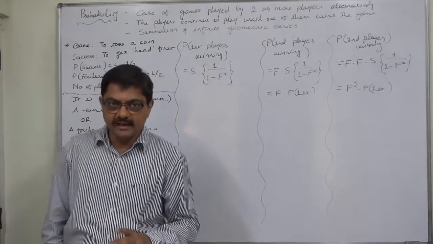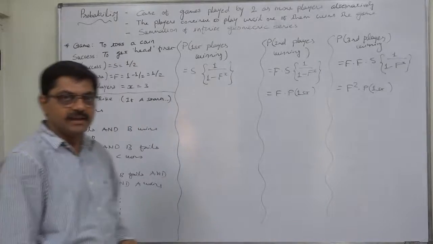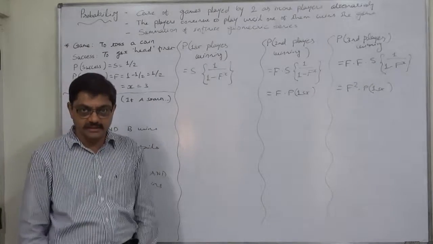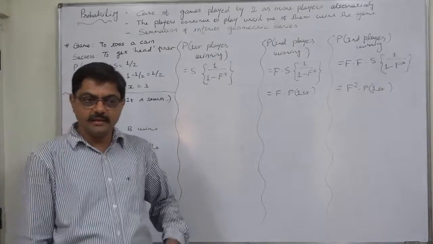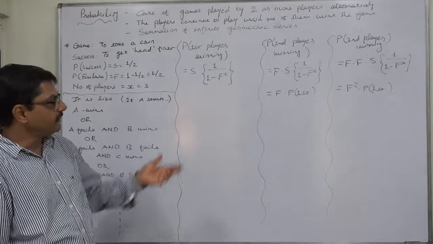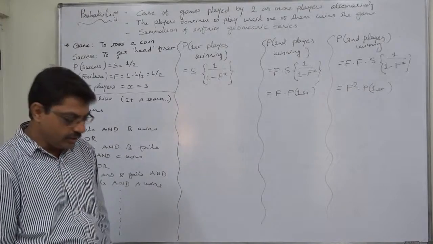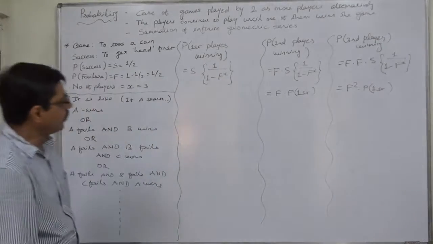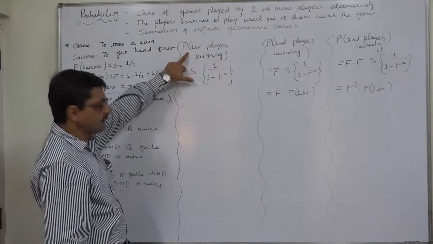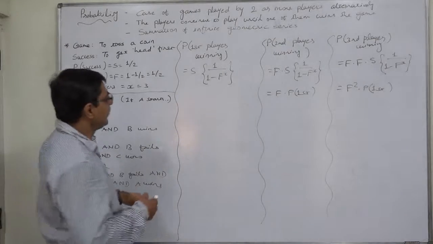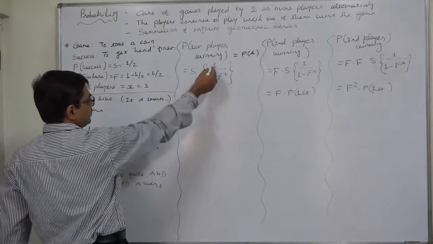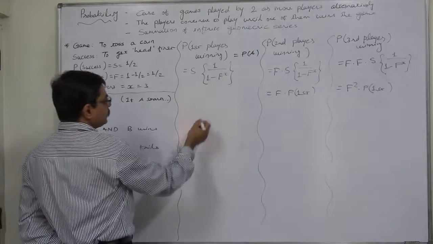So, considering OR as addition and AND as multiplication, this is a very simple case of summation of an infinite geometric series. In mathematics, we have many times derived the formula for the summation of an infinite geometric series, and we are going to use it to solve this problem. According to that logic, the probability of the first player, in this case A, winning the game is S, the probability of success, into 1 upon 1 minus f raised to x.